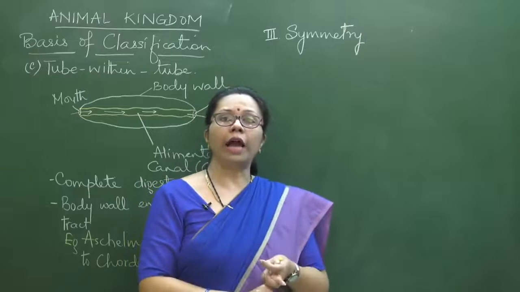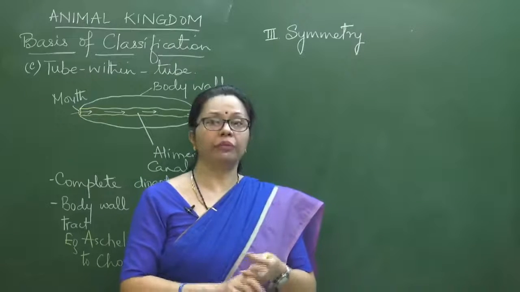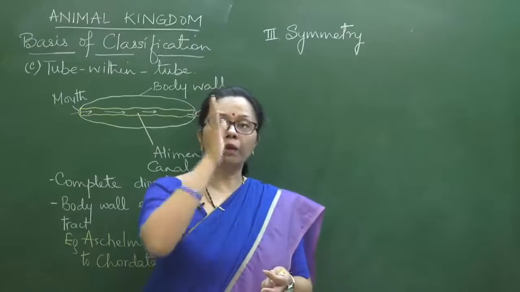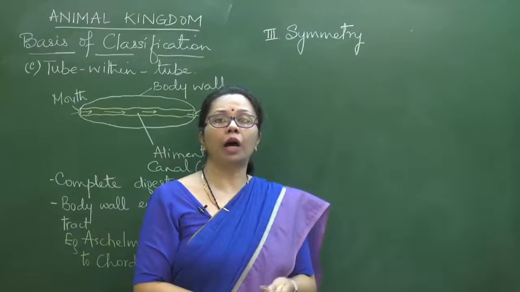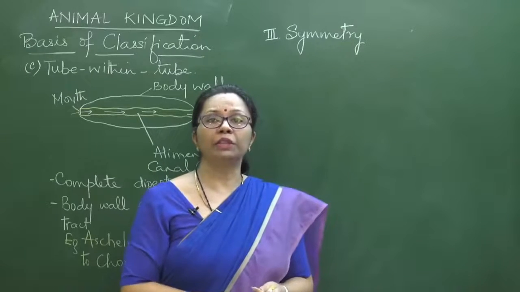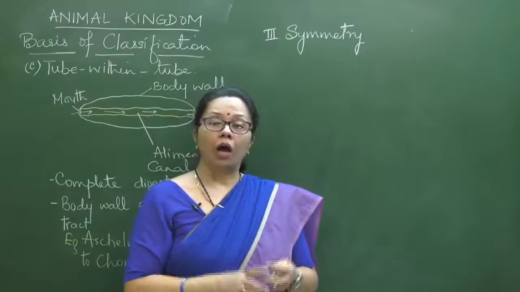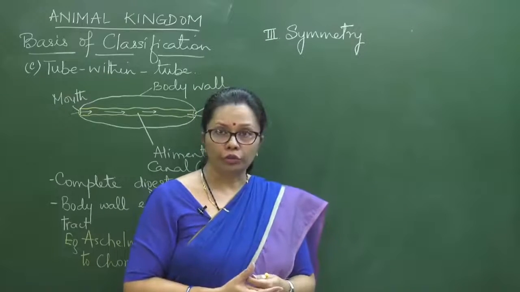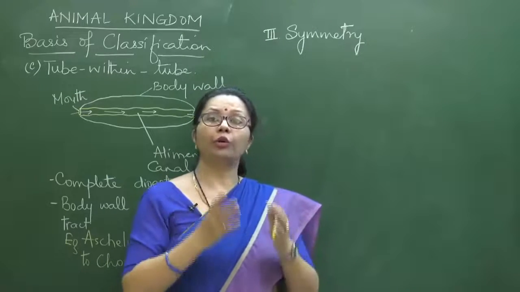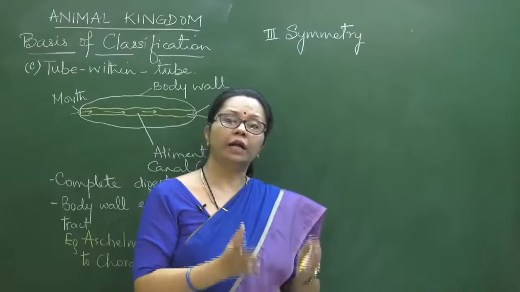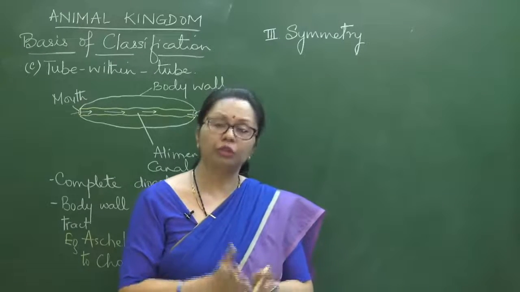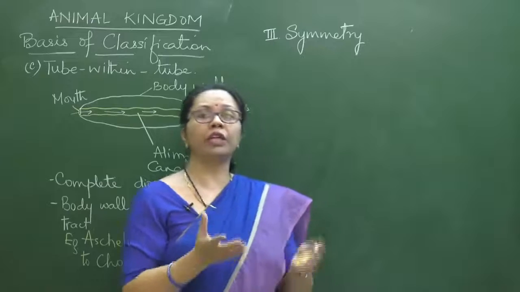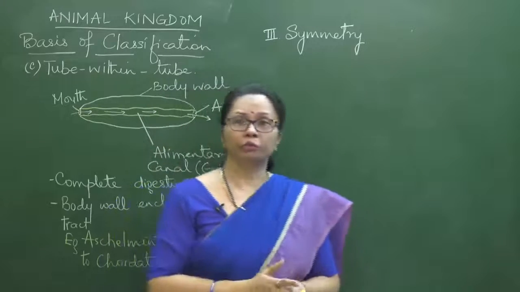And if the animal's body can be cut, that we take a certain plane, by that plane it can be cut into equal halves, the animal is said to be symmetrical. Or you can even talk about any object also. If you see any object and you are able to cut it into equal halves, that means that object is symmetrical. So that is just an analogy by which you can easily understand the concept of symmetry.